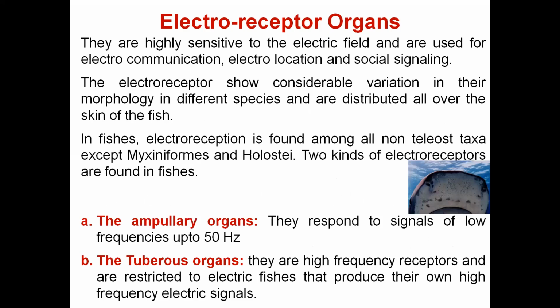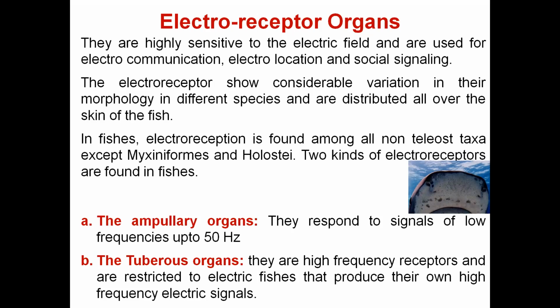Now the last, the electroreceptor organs. They are organs which are highly sensitive to the electric field. These types of organs are used by fishes for electrocommunication, electrolocation and social signaling. These electroreceptors have considerable variation in their morphology, meaning there is a different morphology in different species, and their distribution also varies. In most fishes which have electroreceptors, their distribution is all over the skin of the fish.